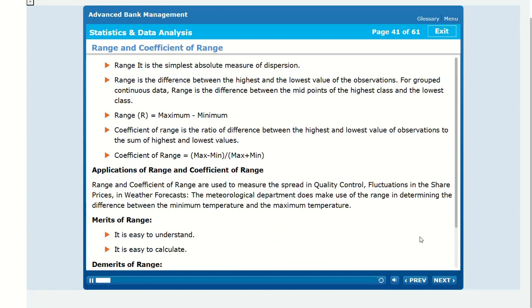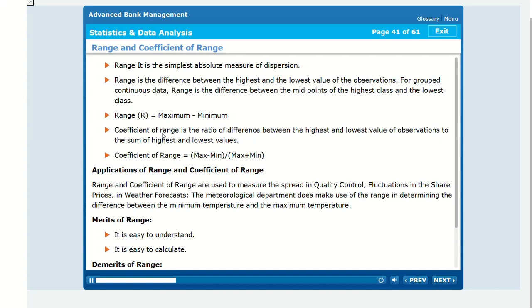Range and coefficient of range. Range. It is the simplest absolute measure of dispersion. Range is the difference between the highest and the lowest value of the observations. For group continuous data, range is the difference between the midpoints of the highest class and the lowest class. Range equals maximum minus minimum.